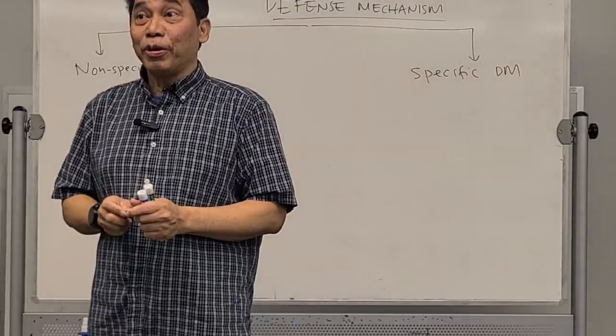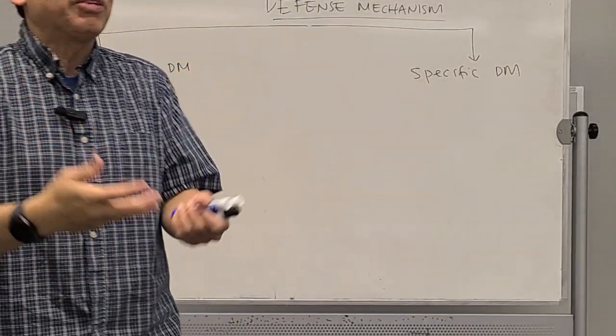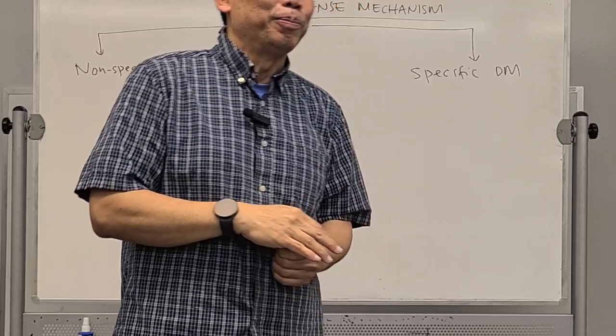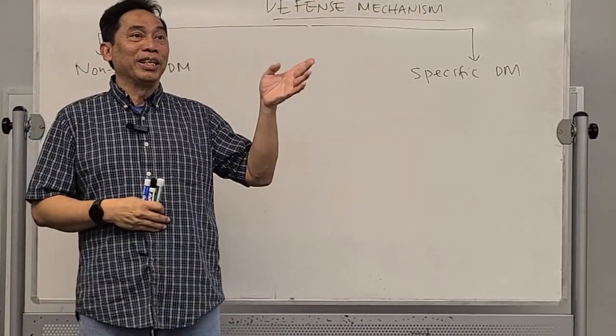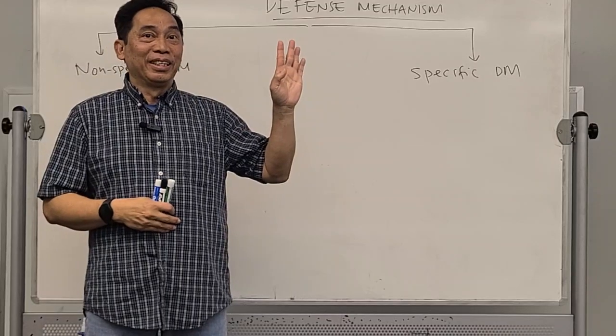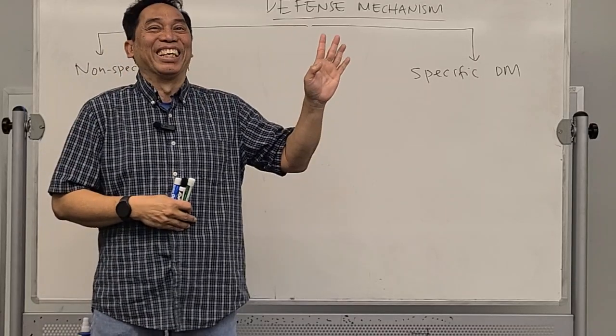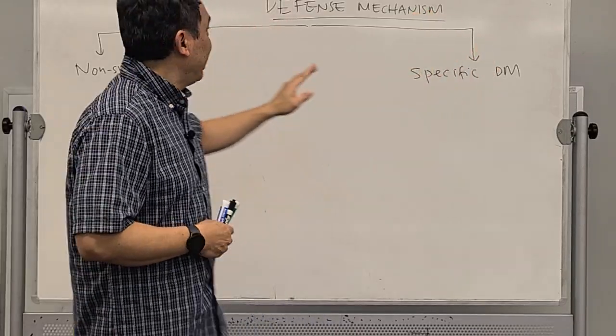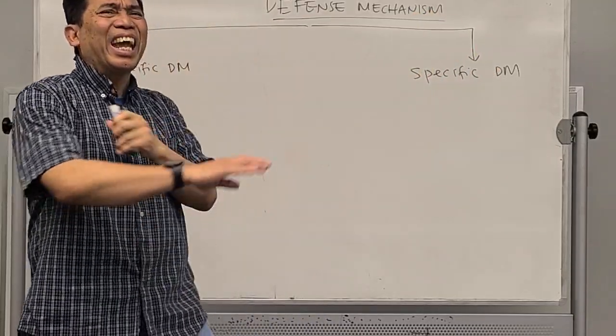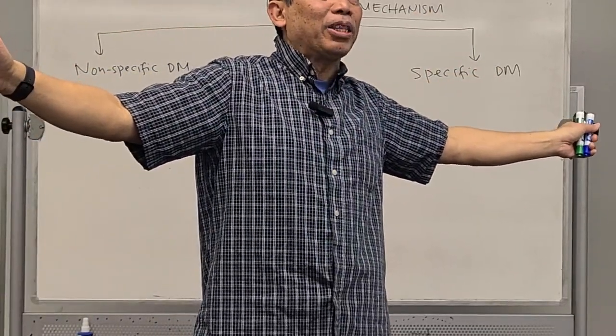Now the question is, what is the non-specific defense mechanism? Anybody can guess what non-specific defense means? It means that this defense mechanism will fight any type of pathogen.